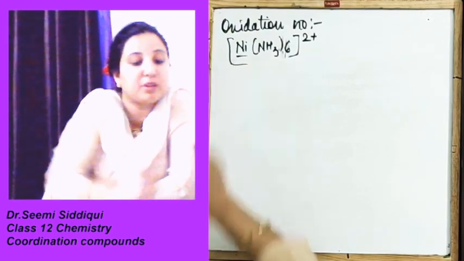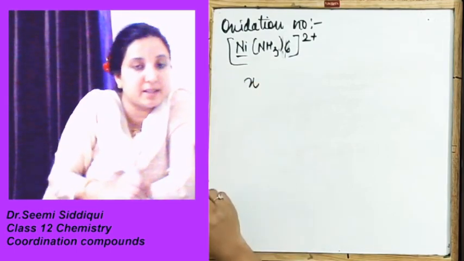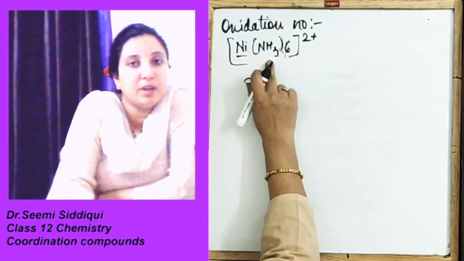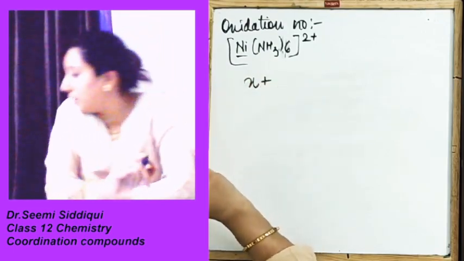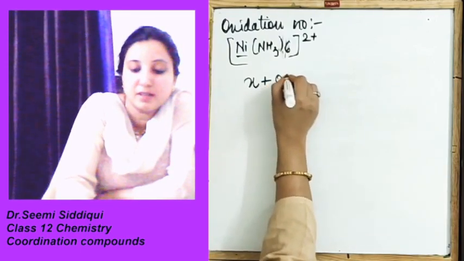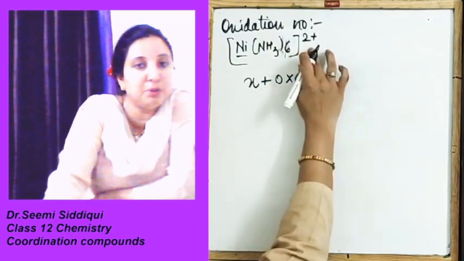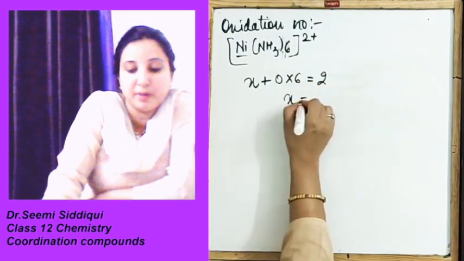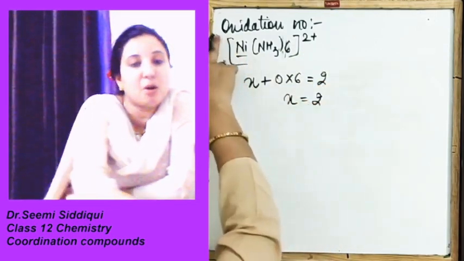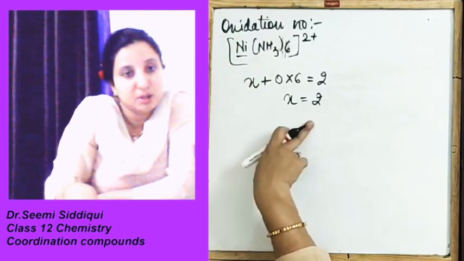We need to find out for the nickel, so I take it as X plus. Ammonia's oxidation number is 0. So what are you going to write down over here? 0 multiplied by 6 equal to the charge of plus 2. So X will be equal to 2. It means the oxidation number of the nickel is 2.